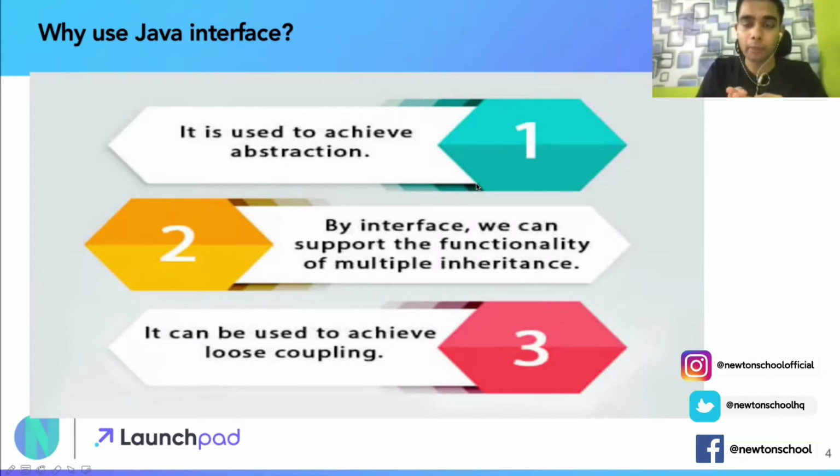Third, and a very important point for senior developers, it can be used to achieve loose coupling. Now what do I mean by loose coupling? If you're working in large distributed services, you always need to make sure that your service architecture is not a monolith. You have to move to microservice architecture. So your microservices should be loosely coupled to each other. On the other hand, it should not be too loose, it should not be tight of course. To make sure of that, you can define an interface and all other classes will implement that interface. That will give you a loosely coupled architecture in a distributed manner.